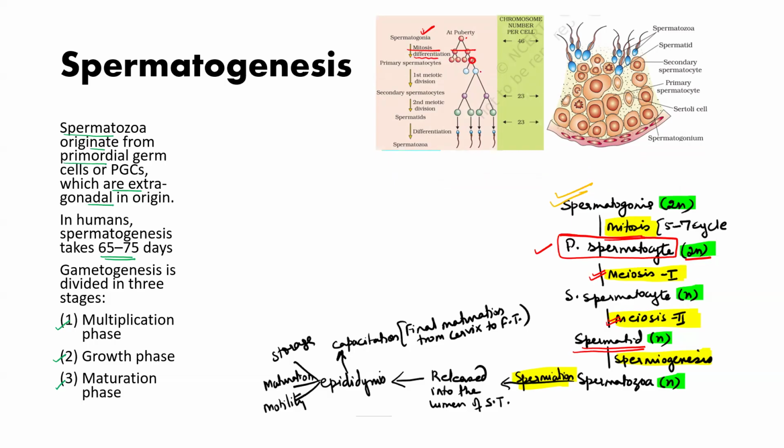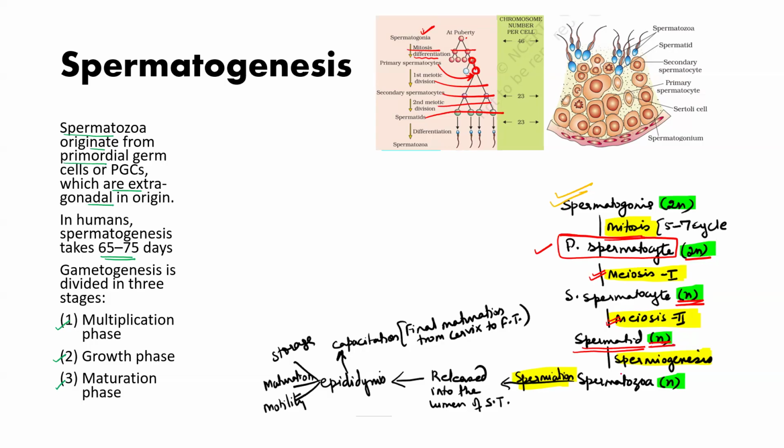This is primary spermatocyte, which undergoes meiosis 1 to form secondary spermatocytes, which undergo meiosis 2 to form 4 spermatids. I hope you are able to follow the labeling. Primary spermatocyte is diploid, secondary spermatocyte is haploid, spermatid is also haploid.